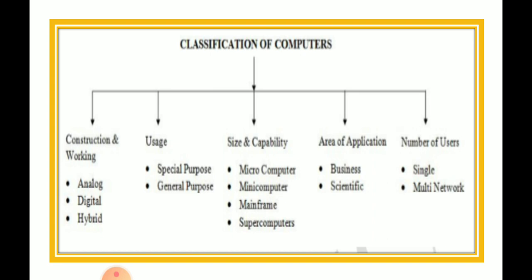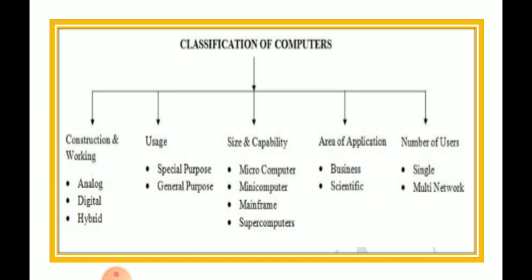Next classification is size and capability. In size and capability, you have microcomputer, mini computer, mainframe computer and supercomputer. So here we classify it seeing the size of the computer.